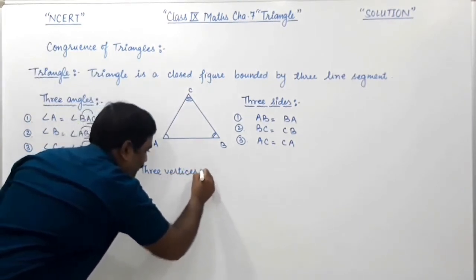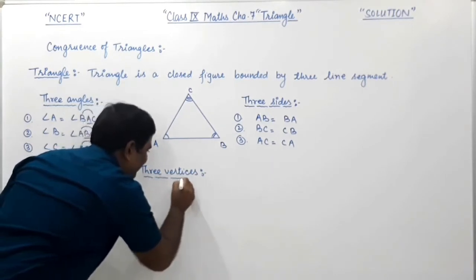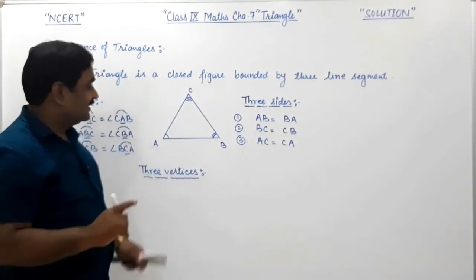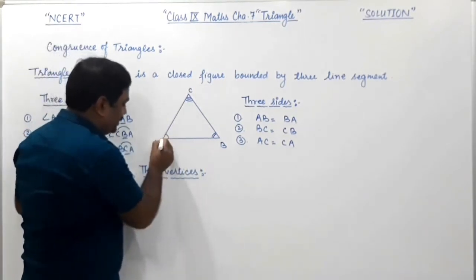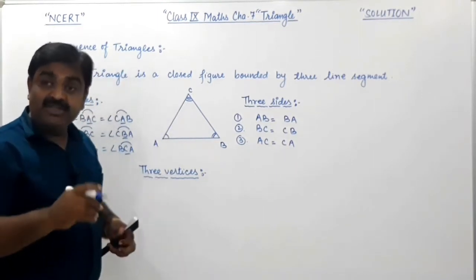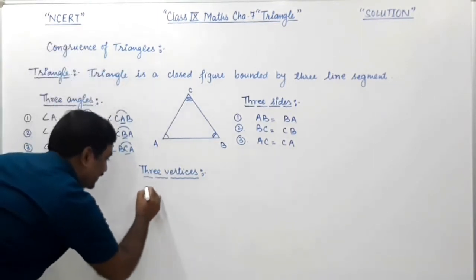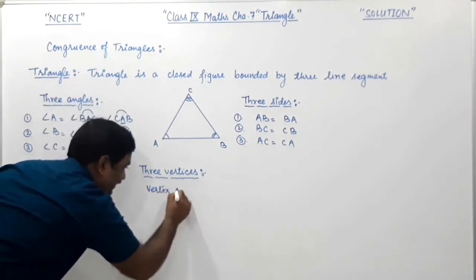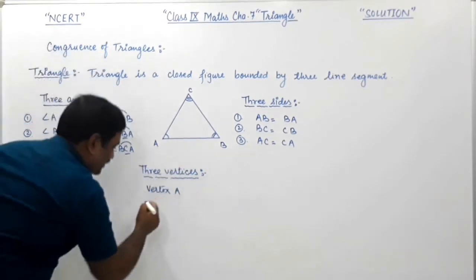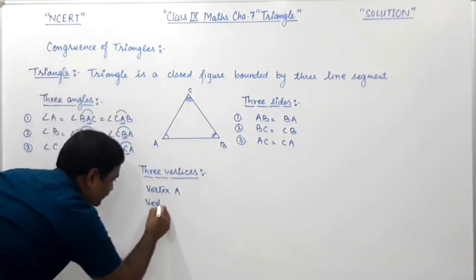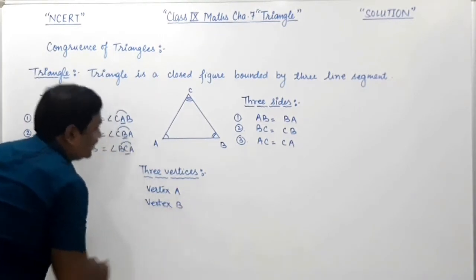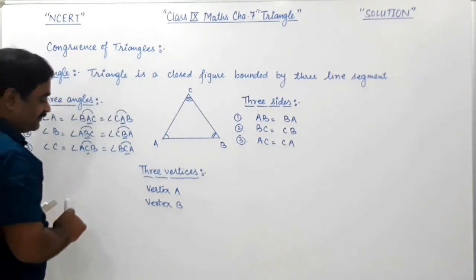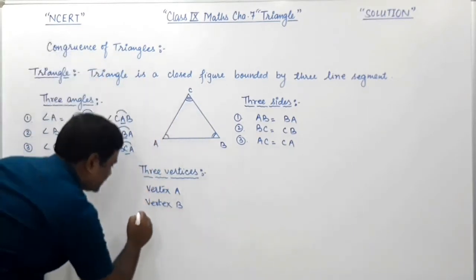These vertices are the points where the line segments intersect, like AB and AC intersect at point A. So this is vertex A. Same as vertex B, where AB and BC intersect each other, and the third vertex is vertex C.